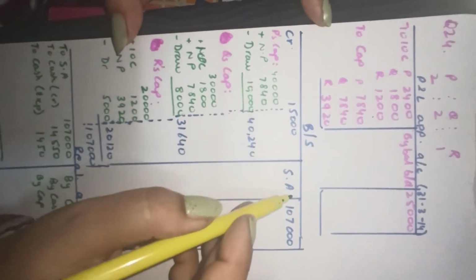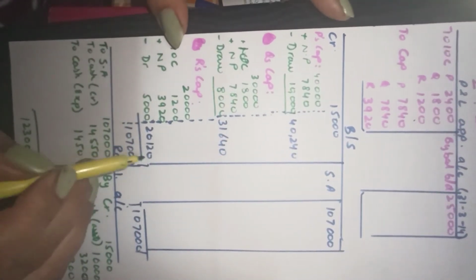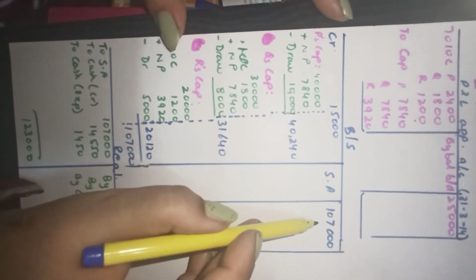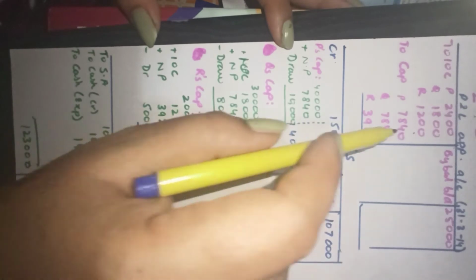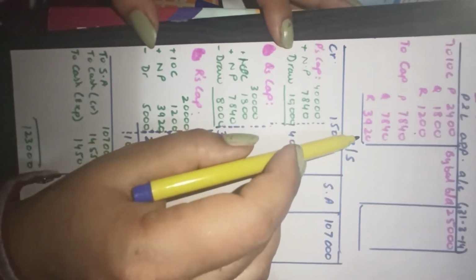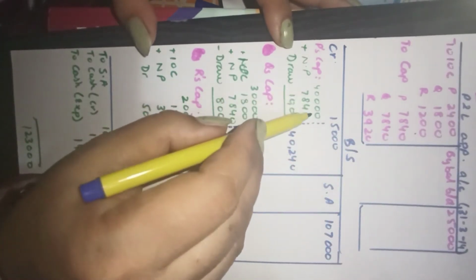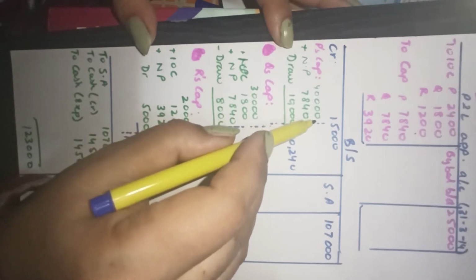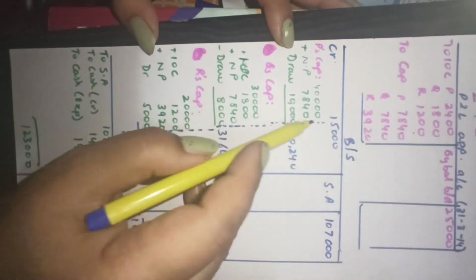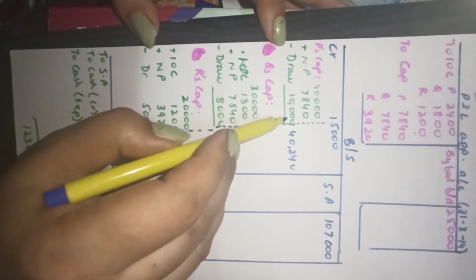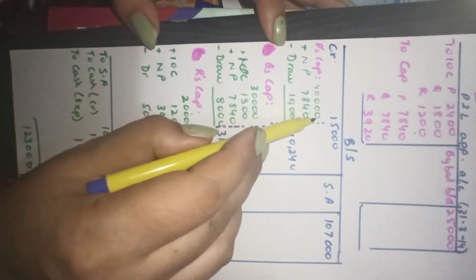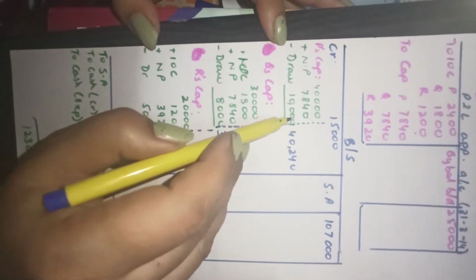Let us see. Now we make the balance sheet. Sundry assets have not been given to us, so we'll make adjustment with the divisible profits that had been added to the given capitals. 40,000 plus this net profit of 7,840 minus the drawings. Each partner's drawings have been clearly given to us. Partner's capital plus profit minus drawings.